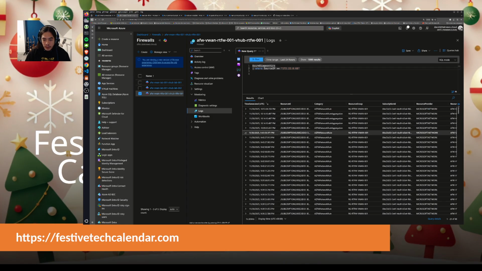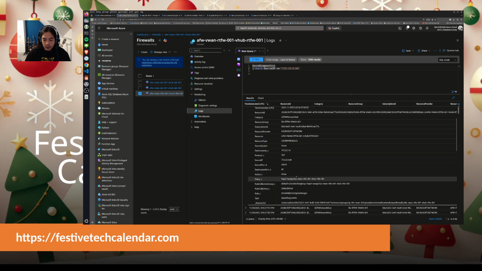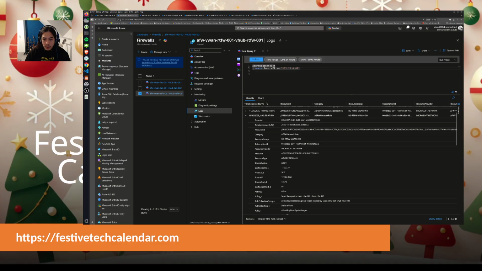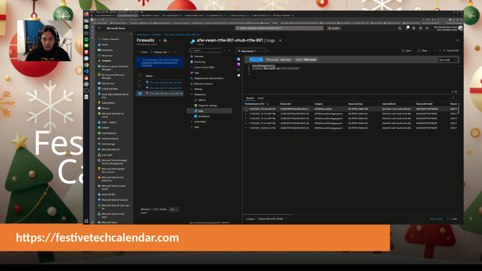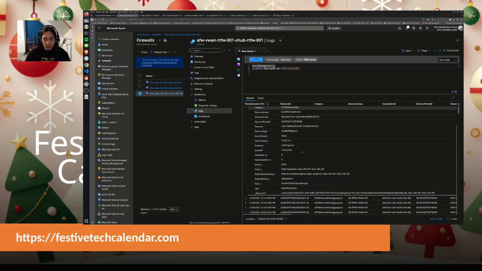I can see some details here. If I check source IP, destination IP is 1.4, okay, and maybe I can do that. I have less traffic, okay, perfect, and this time I have ICMP traffic, perfect. So this is the traffic that I did earlier, okay. The firewall is configured with an allow all rule, which is not ideal, but this is for the purpose of this lab, okay.